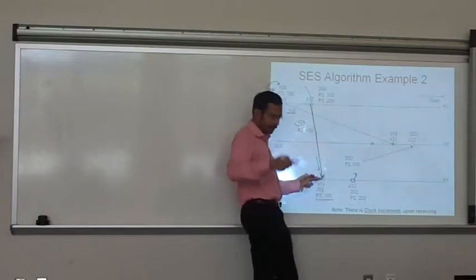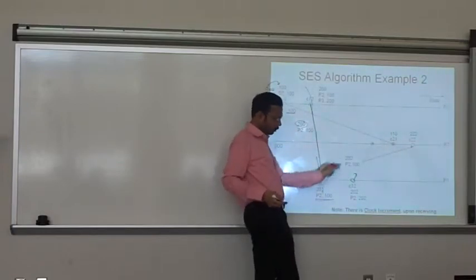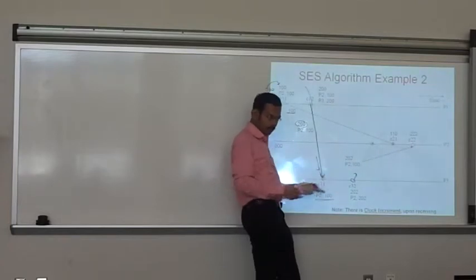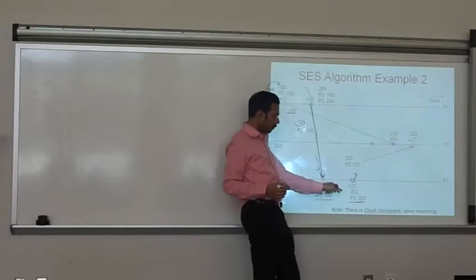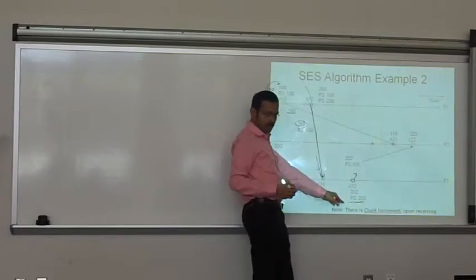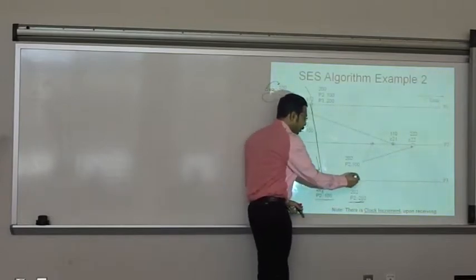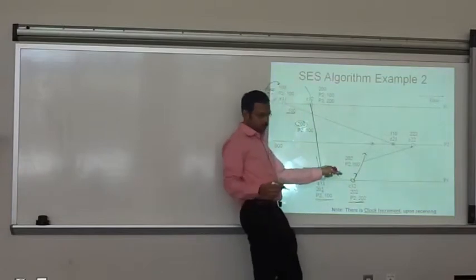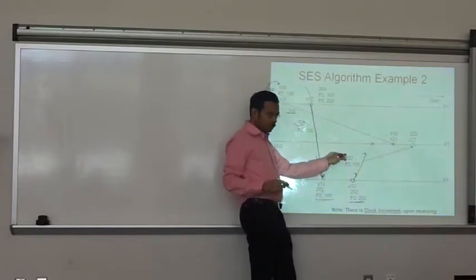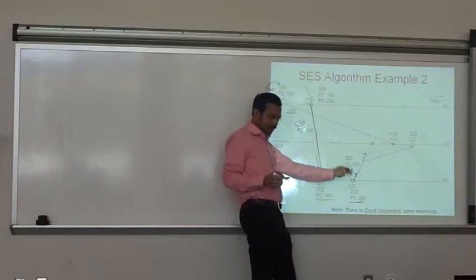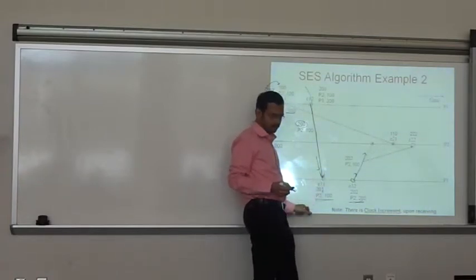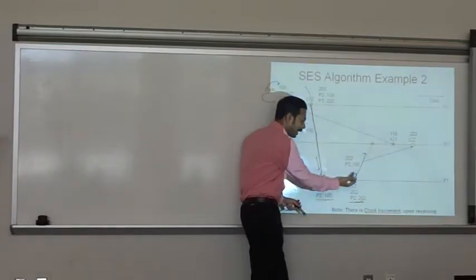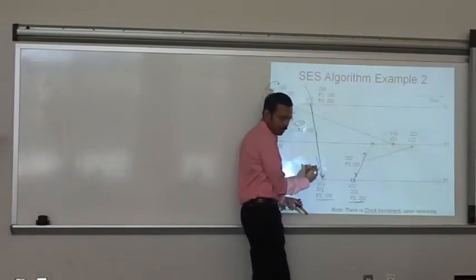So it's causally dependent. So this happened before this. So you have to change this now to P2 202. That's the updated local state information for P2. And in the message, what do you include? The timestamp 202 and the history prior to sending this. Okay, the history prior to sending this is P2 100. So in the message you include only things before this.